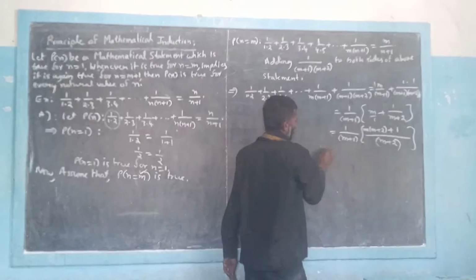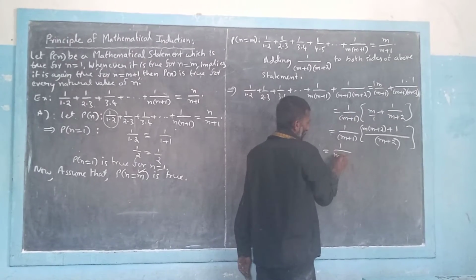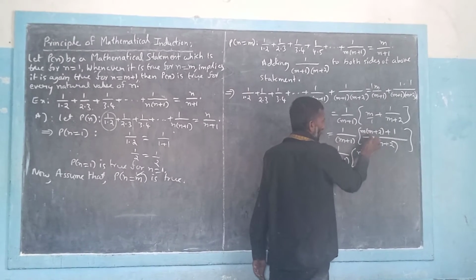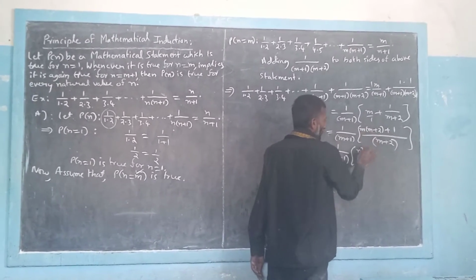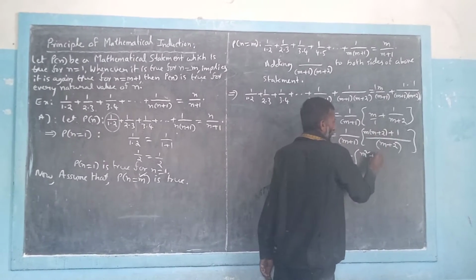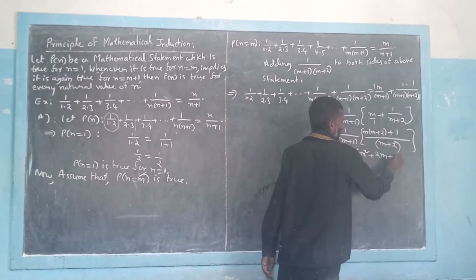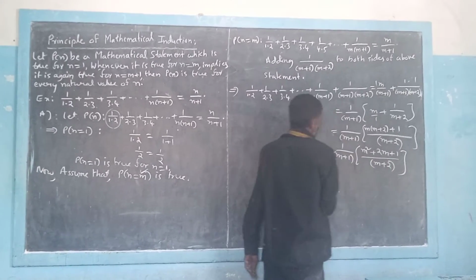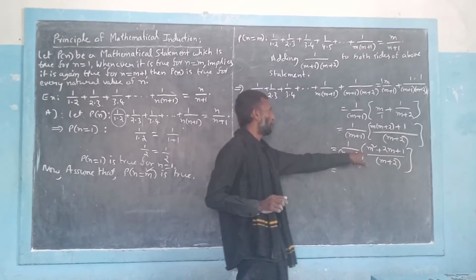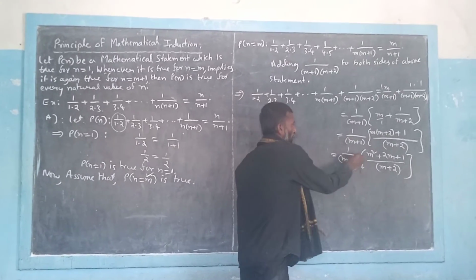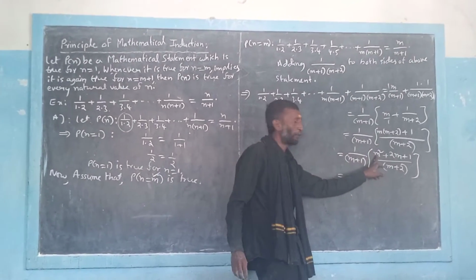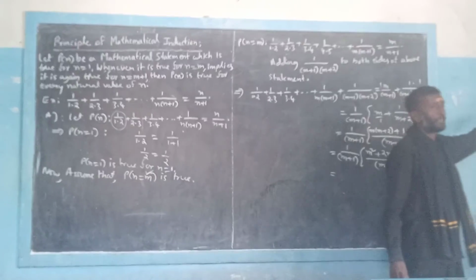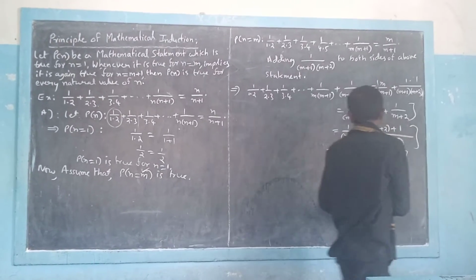So now I want to simplify them again. 1 by m plus 1 into, I am multiplying m plus 2 by m. We get m into m is m square, and m into 2 is 2m, and the last one is plus 1, over m plus 2. So here we can understand very clearly that in the second factor of this expression, we have the quadratic expression m square plus 2m plus 1. So we try to find the factors of the quadratic.